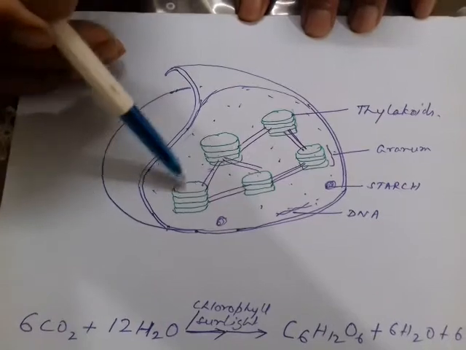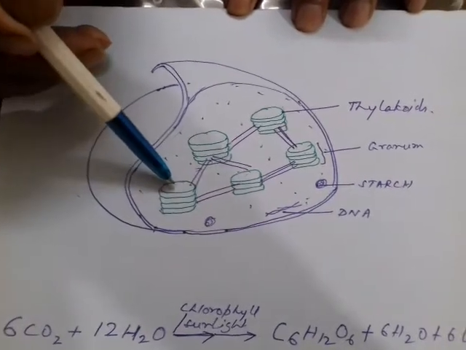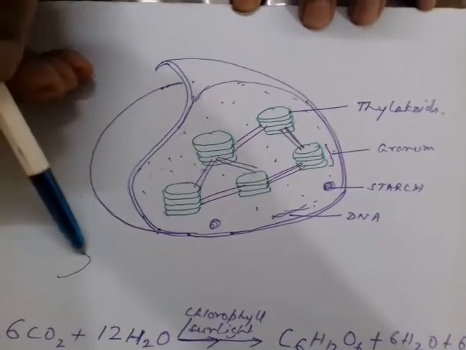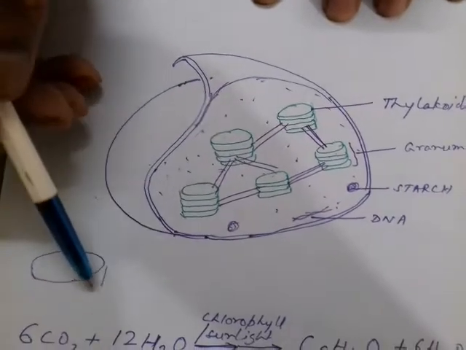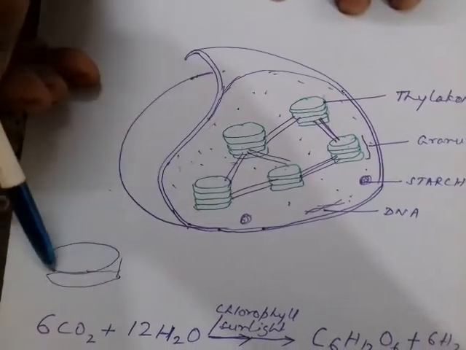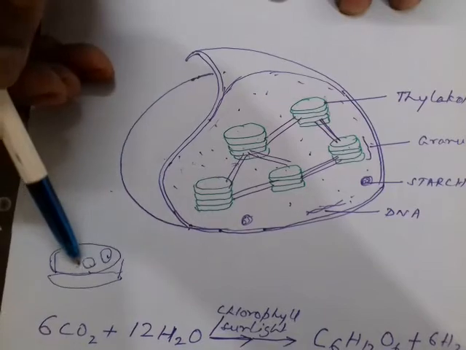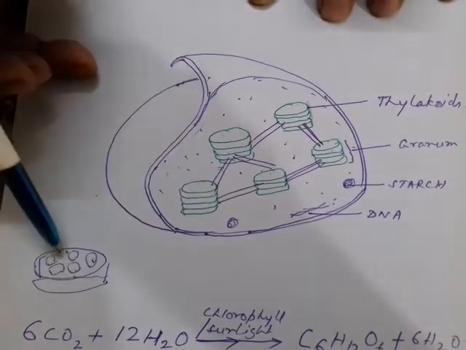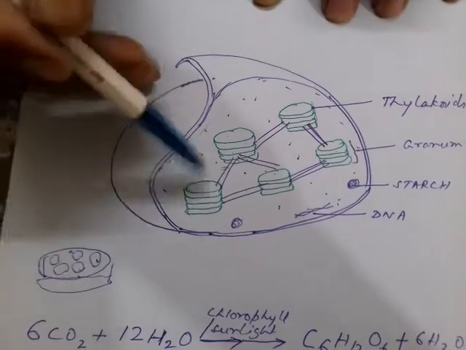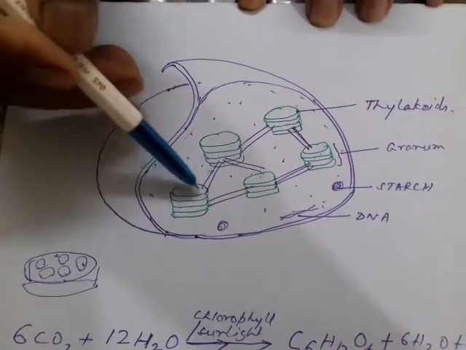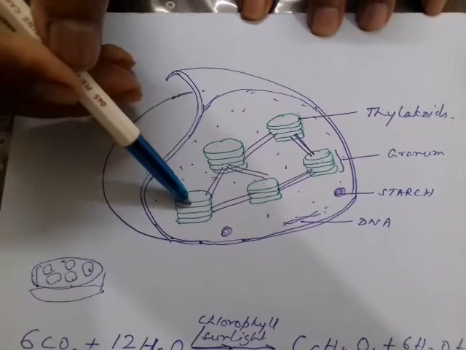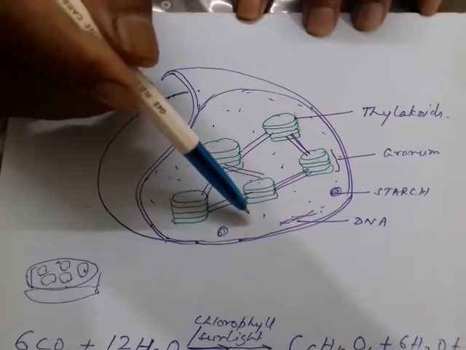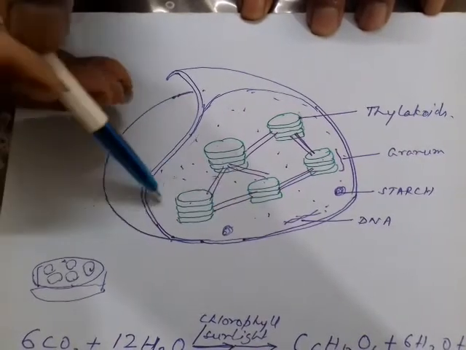Each of these thylakoid structures is almost like a container, and this container contains the chlorophyll molecules inside. So all these thylakoids contain the chlorophyll molecule. Wherever the chlorophyll molecule is, the light reaction takes place. The dark reaction, of course, takes place in the stroma.